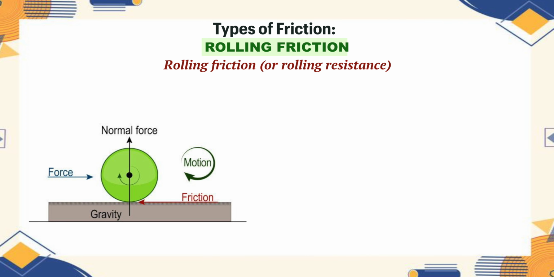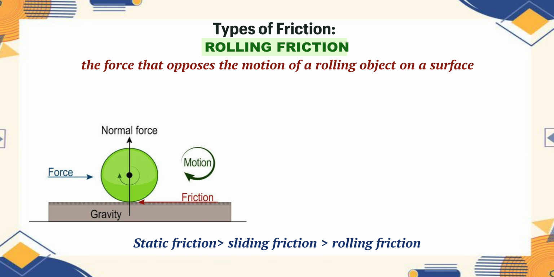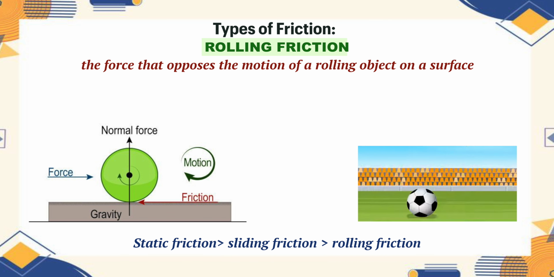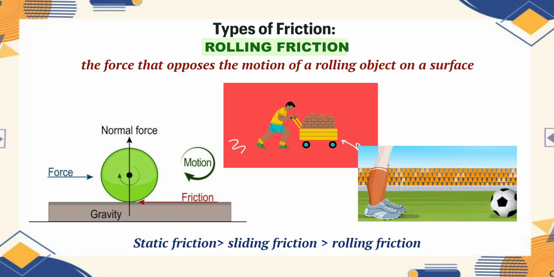Rolling friction, or rolling resistance, is the force that opposes the motion of a rolling object on a surface. Unlike sliding friction, which involves dragging one surface over another, rolling friction occurs when an object rolls, like a wheel, ball, or cylinder.